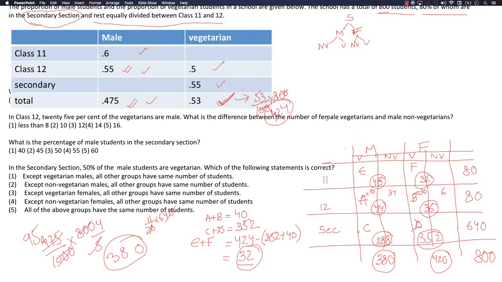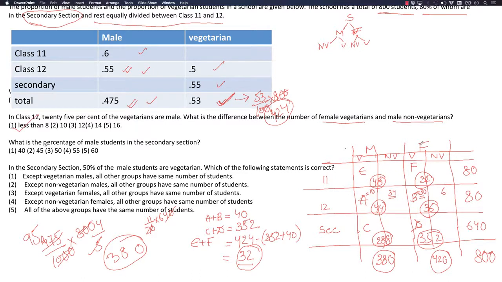What is the difference between the number of female vegetarians and male non-vegetarians? Female vegetarians 30, male non-vegetarians 34. The difference is 4, which is less than 8.